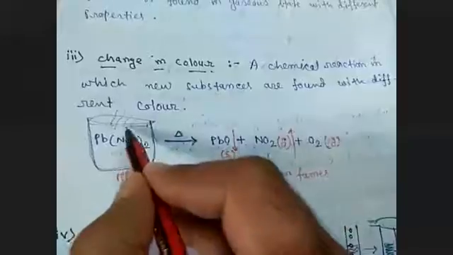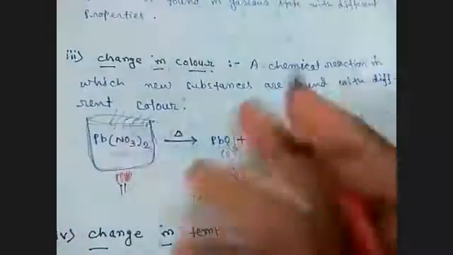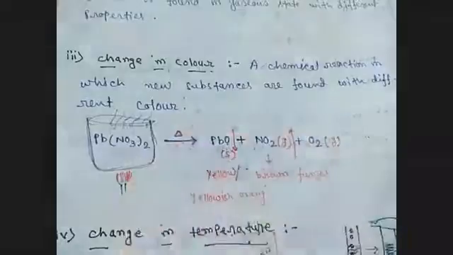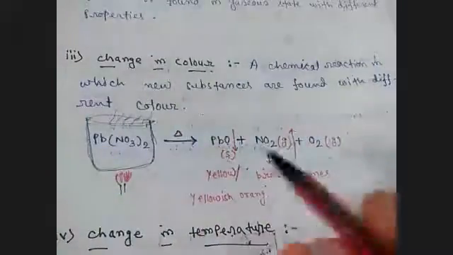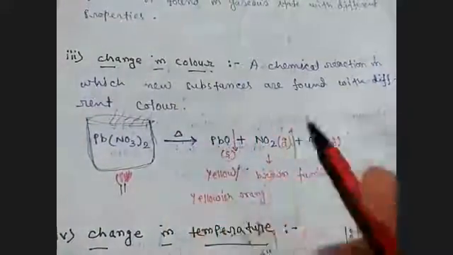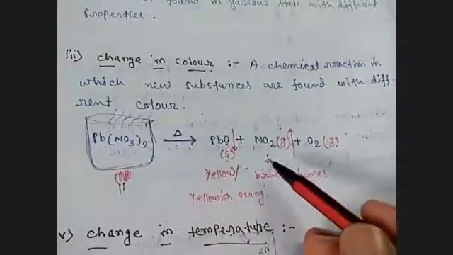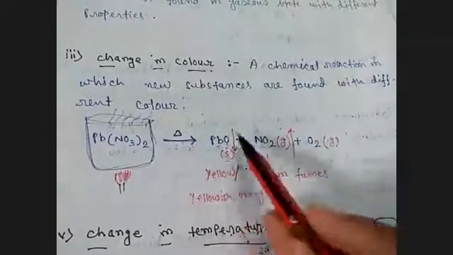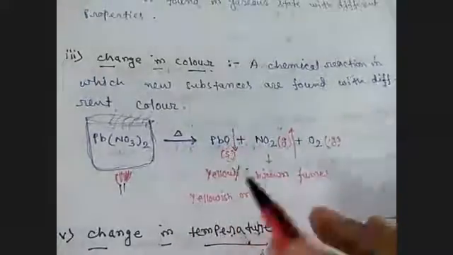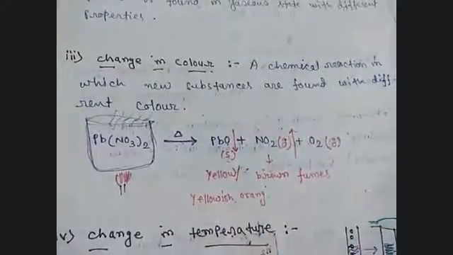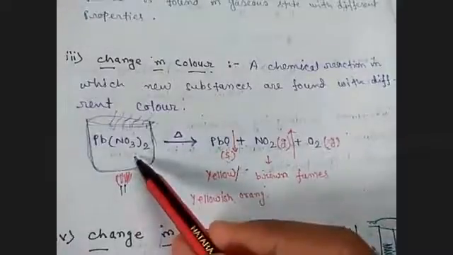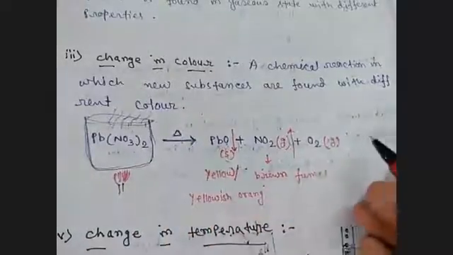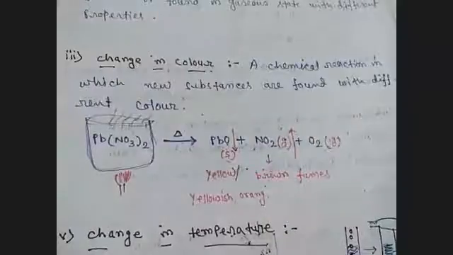Suppose this is a test tube, so brown fumes will evolve from the mouth of the test tube, and the yellow color will start to deposit at the bottom of the test tube. That yellow colored compound is called lead oxide. So a definite color change happens when we heat this lead nitrate. So this chemical reaction happens, and this is a change in color. Example of change in color type chemical reaction. Okay, write down.